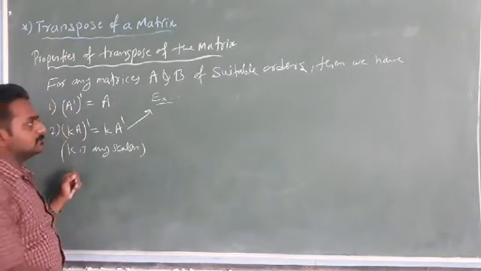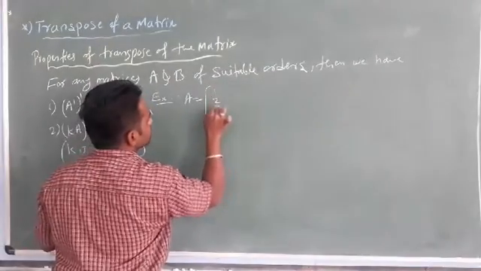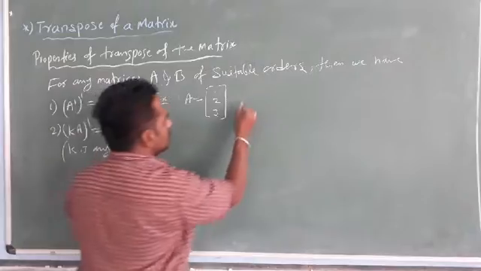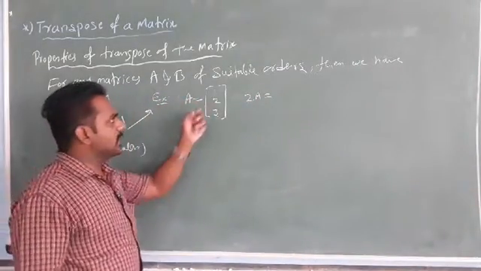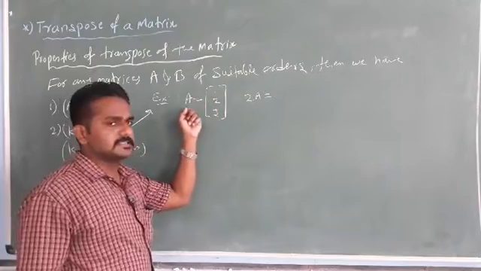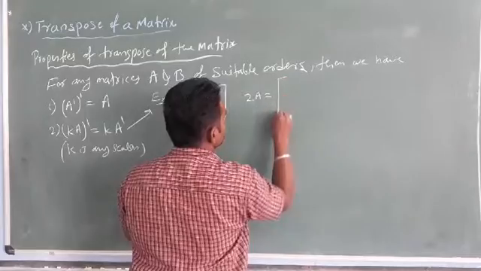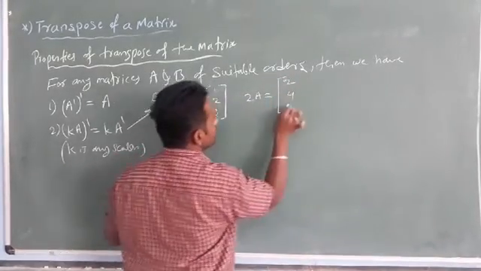Okay. Let us see one example for the second property. Take A equals, I will write the same column matrix only, 1, 2, 3. Make the 2A, meaning multiplying each entry or each element of the matrix A by 2, that is the numerical value. So 2 into 1 is 2, 2 into 2 is 4, 2 into 3 is 6.